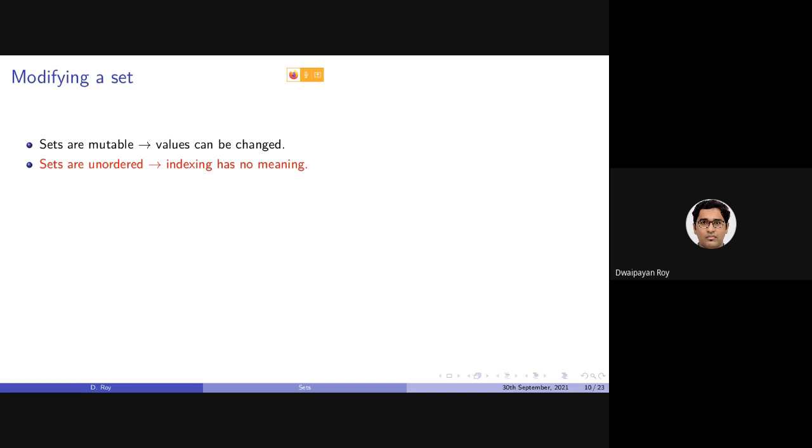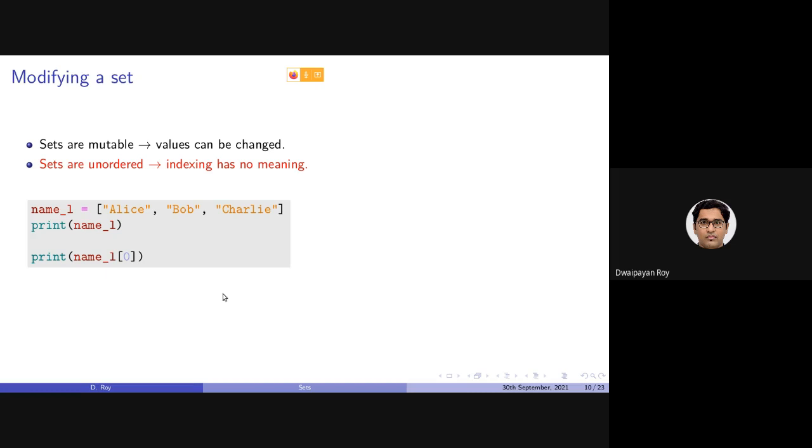But we also stated that sets are unordered. That is, we cannot use the indexing value to access individual items, which was allowed for lists, because lists are ordered.